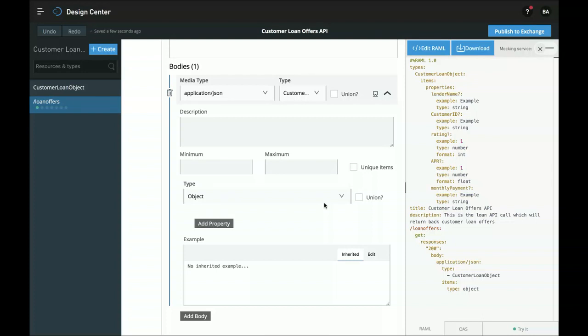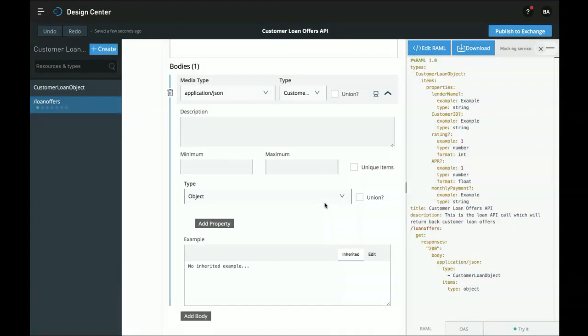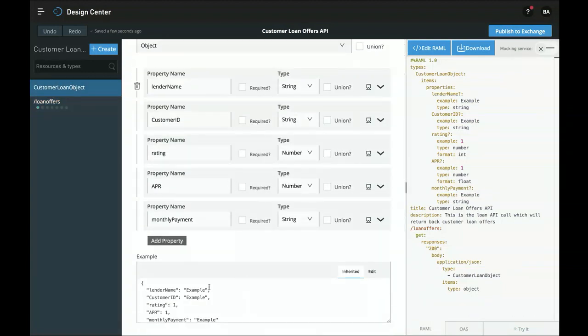So one of the powerful features of API Designer is that I have the option to provide a set of sample data that the user receives. And this is a great way of making sure that my API works the way I want it to. So all I need to do is go over here, and let's click on that customer loan object and go to the example section and choose edit.